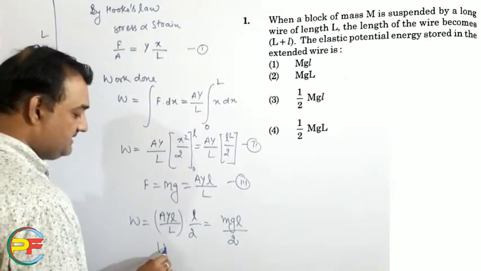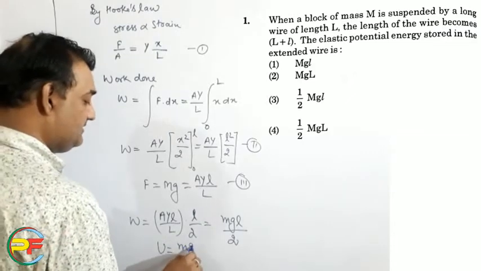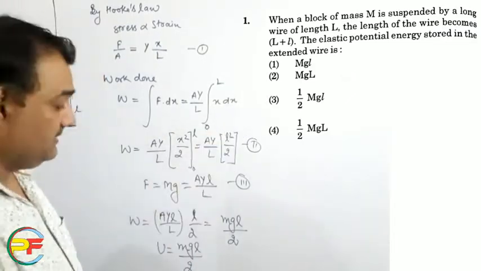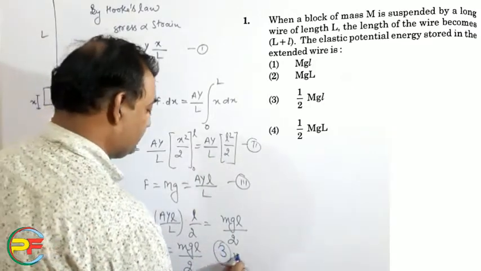So the potential energy is mgl by 2. So the third option will be the correct option.